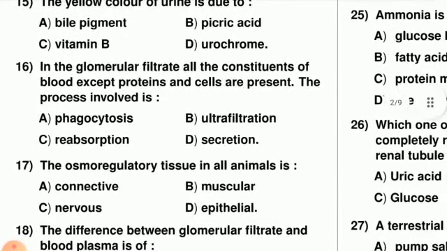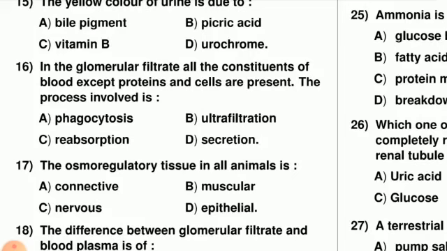Question number 16. In the glomerular filtrate all the constituents of blood except protein and cells are present. The process involved is phagocytosis, ultrafiltration, reabsorption or secretion. This process is option B, that is ultrafiltration. Ultrafiltration takes place in the Bowman's capsule or in the Malpighian body.